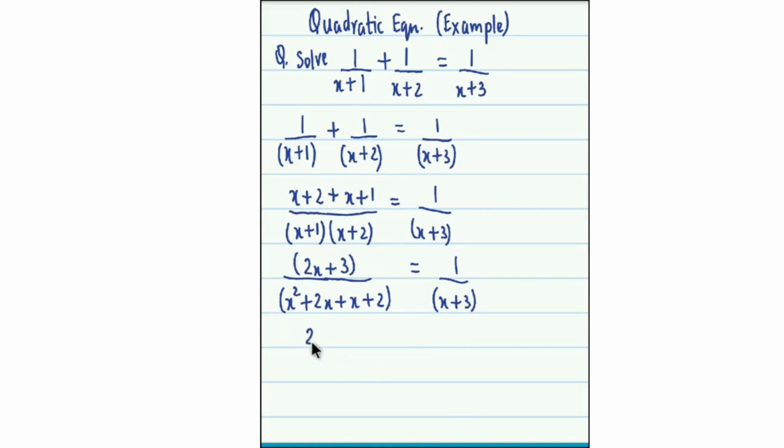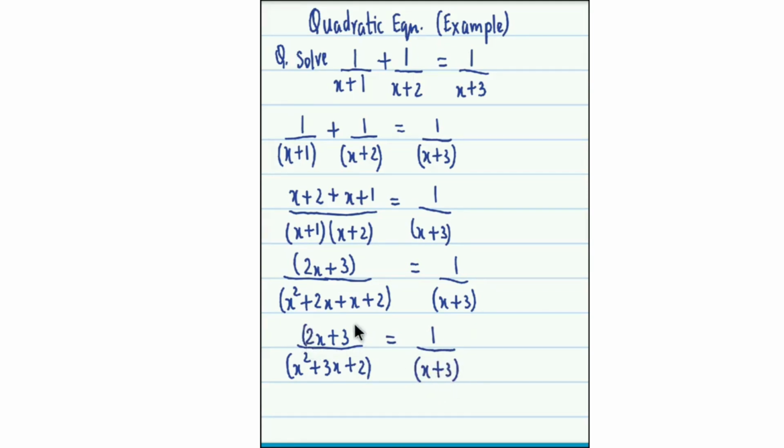So the left hand side we finally get 2x plus 3 divided by x square plus 3x plus 2 equal to 1 divided by x plus 3.